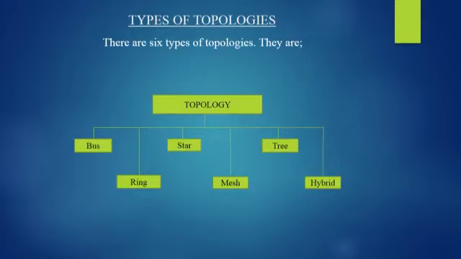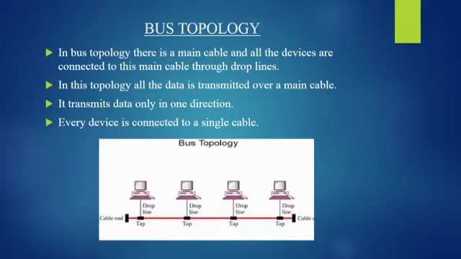Then let us see what are all the types of topology. There are 6 types of topologies. They are bus, ring, star, mesh, tree and hybrid topology. Let us understand each topology in detail one by one. The first one is bus topology.